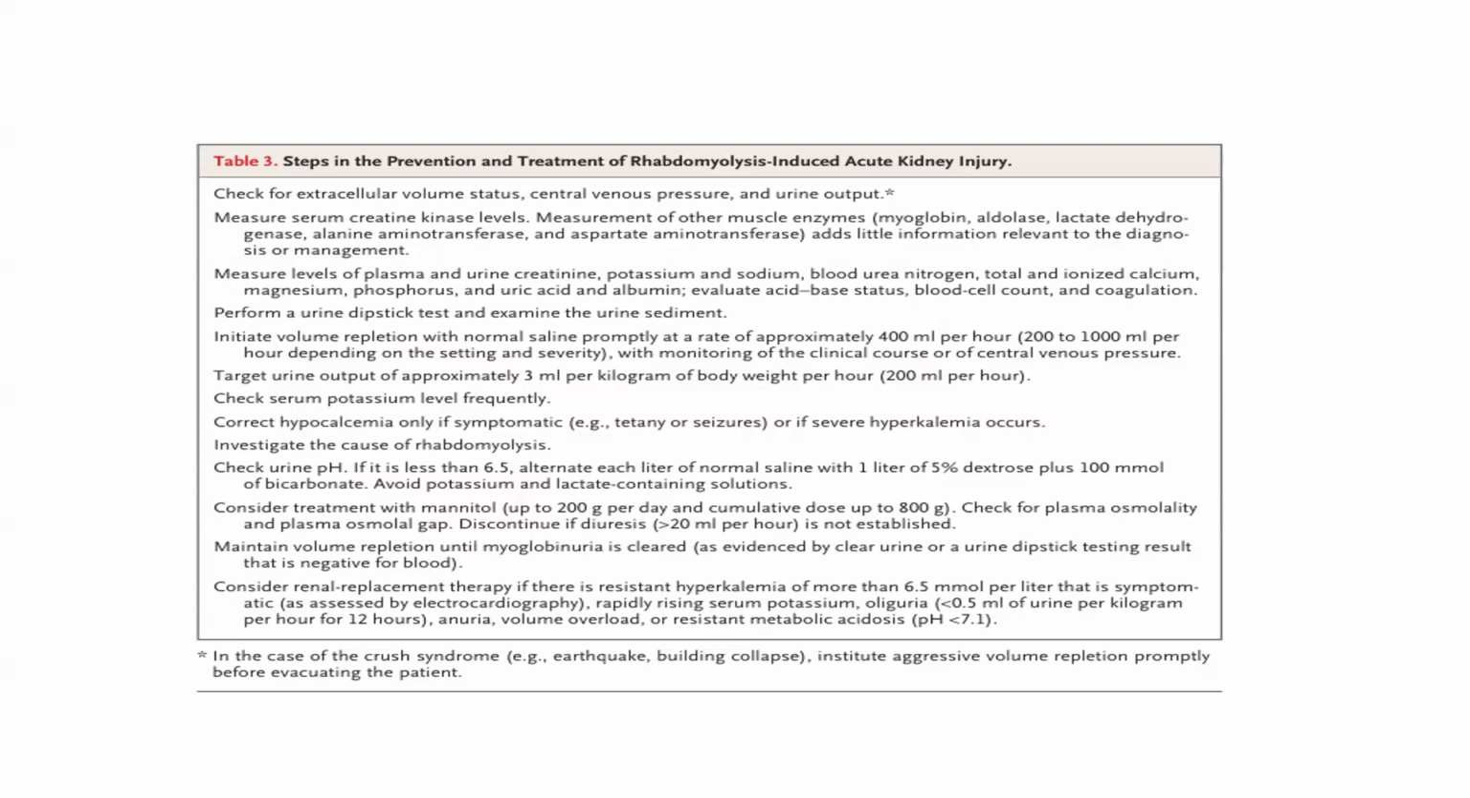Consider renal replacement therapy if there is resistant hyperkalemia of more than 6.5 that is symptomatic, or a rapidly rising serum potassium, oliguria, that is less than 0.5 ml of urine per kg for 12 hours, anuria, volume overload, and resistant metabolic acidosis.